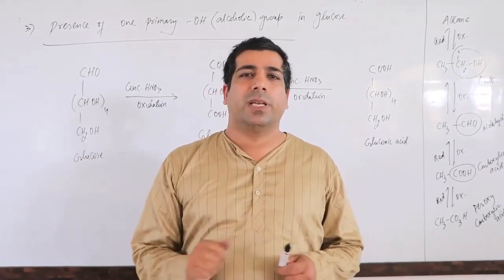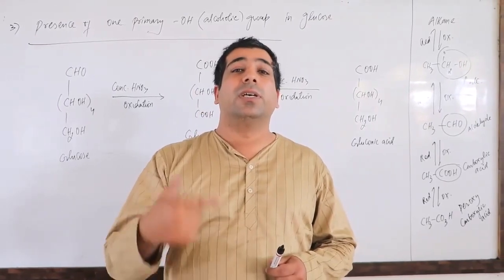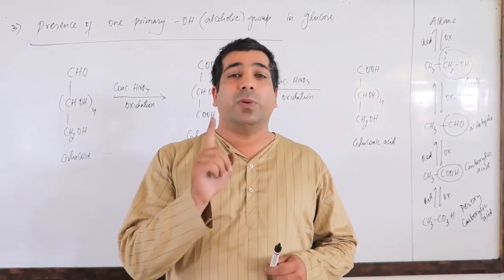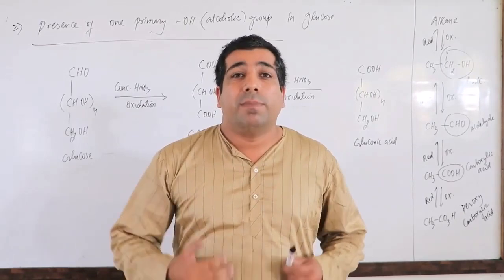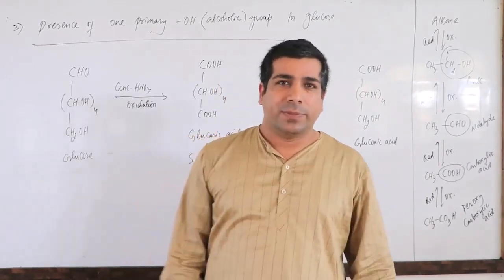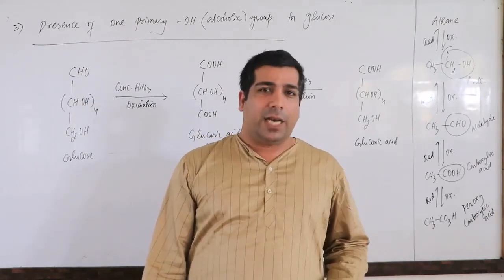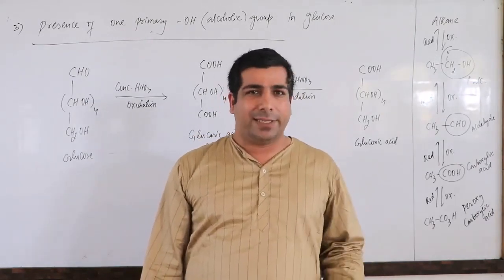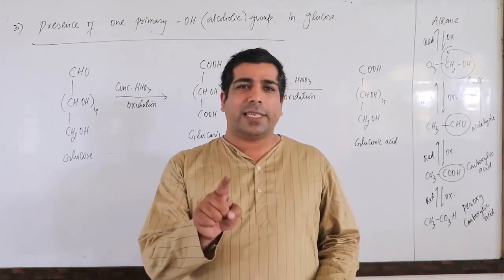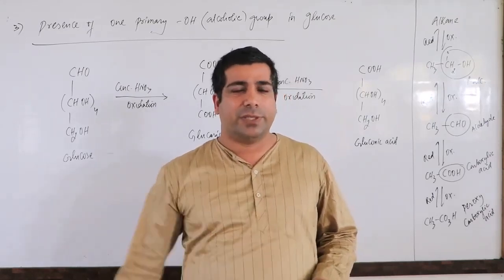Aldehyde was oxidized to carboxylic acid. But your bromine water was the mild oxidizing agent, so it was not converting the primary alcoholic group into aldehyde. It was only attacking the aldehyde. You have seen the previous reaction.